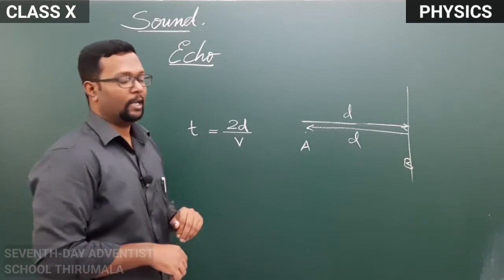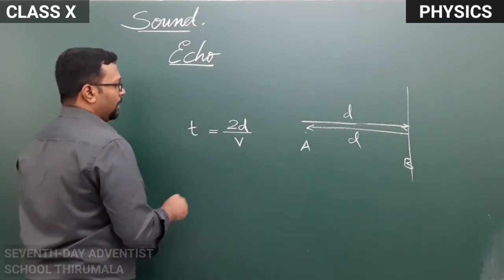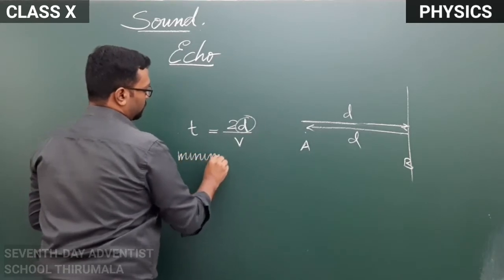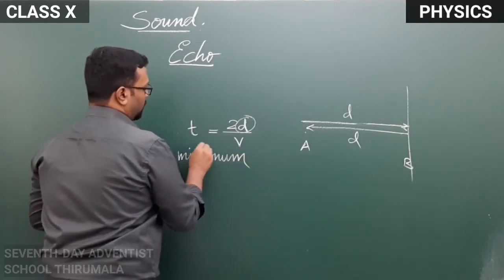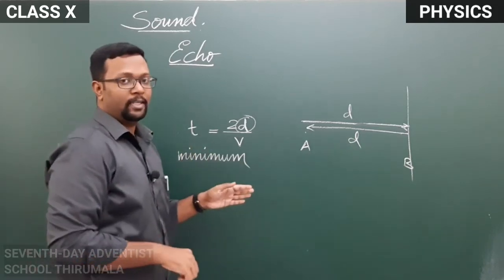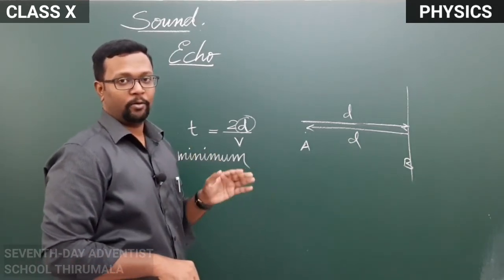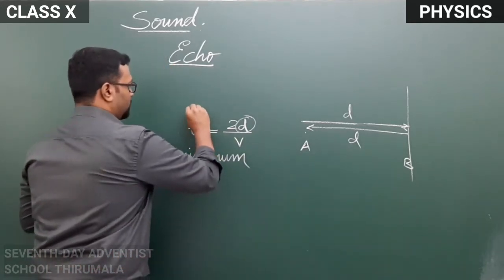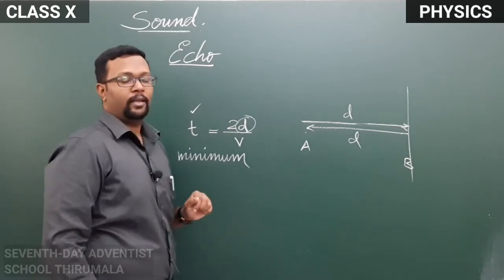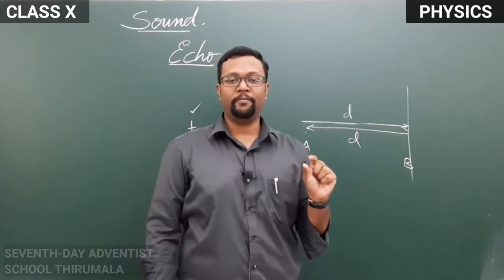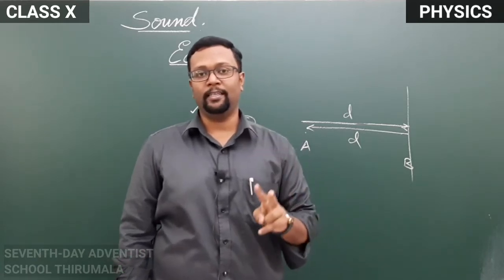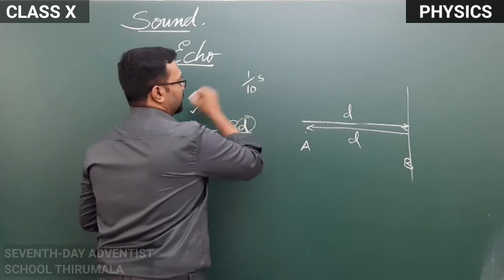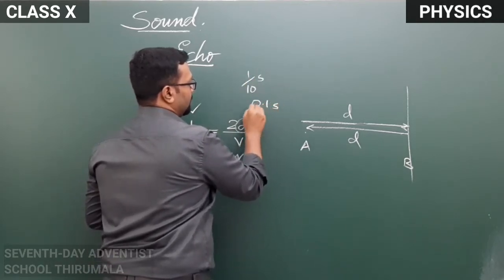And also we can calculate the minimum distance required for an echo to be heard. That can be calculated because we have a short time gap within which our brain can detect two distinct sounds, that is 1 by 10 of a second or 0.1 second.